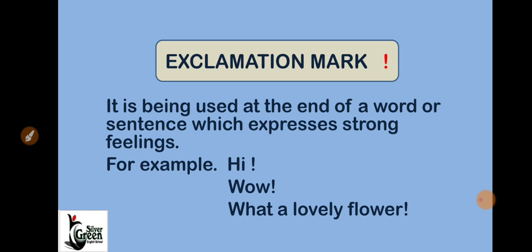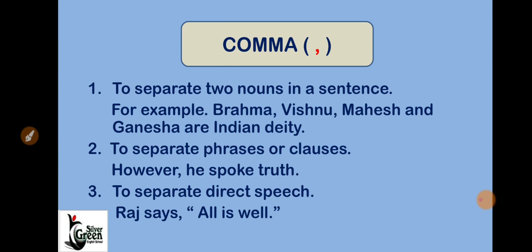Okay, now we will see the next punctuation mark. Here you can see the comma. Now the symbol of the comma you can see in the bracket. Now for what are we using the comma?